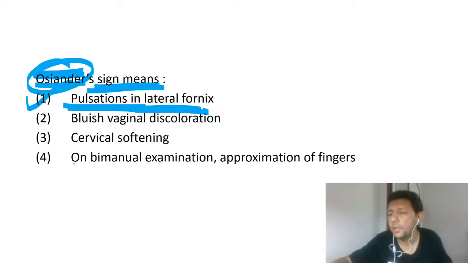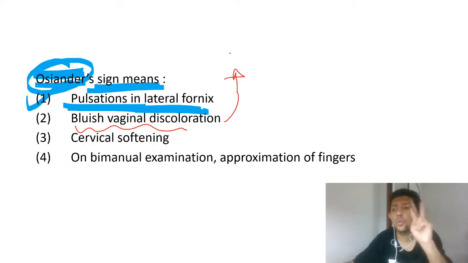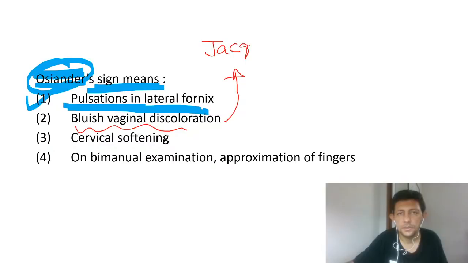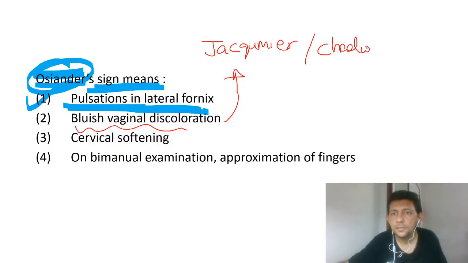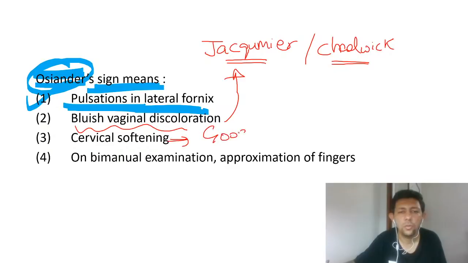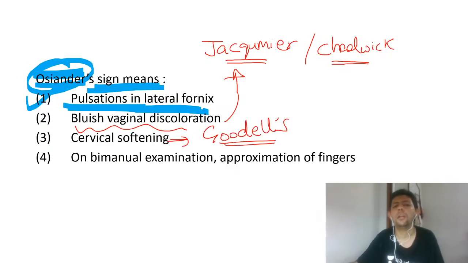What is bluish vaginal discoloration called as? So two names, please remember: Jacquemier sign, also called Chadwick sign. So Jacquemier sign or Chadwick sign is option number 2. Bluish vaginal discoloration, remember both the names. Cervical softening is called Goodell sign. Very important. I'll tell you some more points about this to remember things about it.